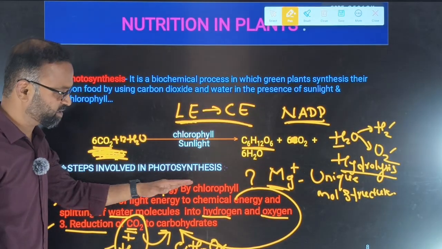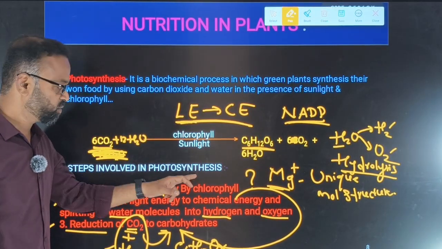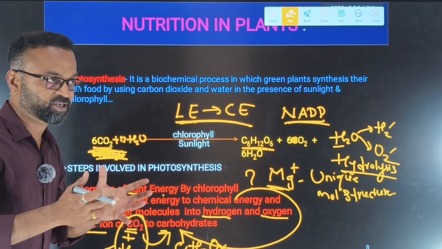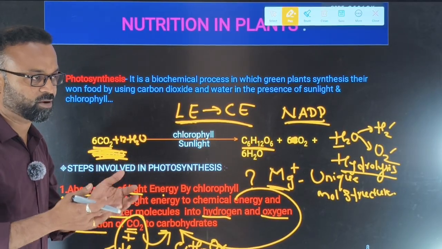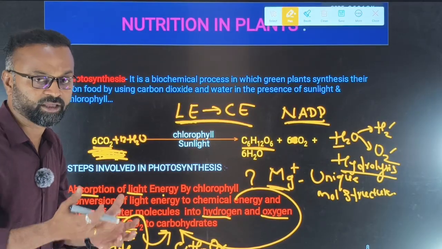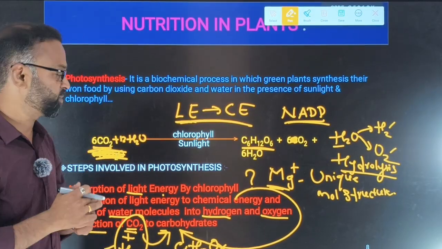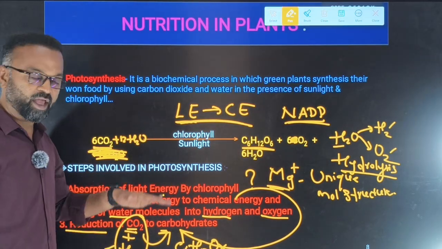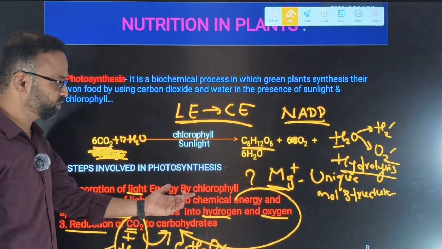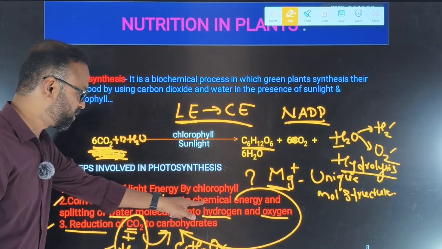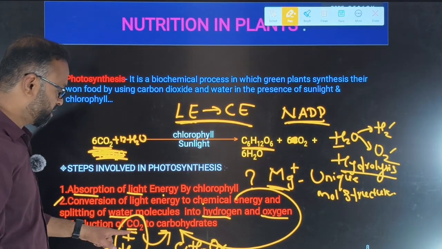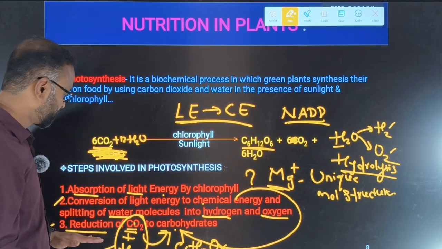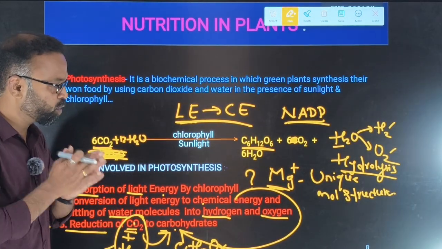First step, absorption of light energy by the chlorophyll, which is coming from the radiation of the sun. Why will chlorophyll absorb the light energy? Because of the magnesium ions. The molecular structure, the arrangement of the magnesium ions inside the chlorophyll, is so unique that it can absorb the photons coming from the radiation of the sun, and conversion of the light energy into chemical energy, which is utilized in splitting of water molecules into hydrogen and oxygen. Then this chemical energy will help in addition of the hydrogen to the carbon dioxide to form the carbohydrate, that is reduction of carbon dioxide to carbohydrate.